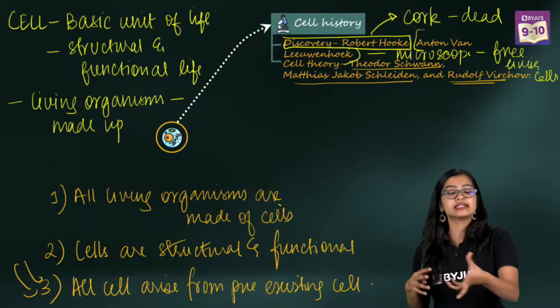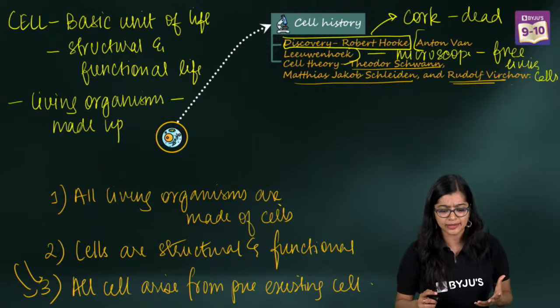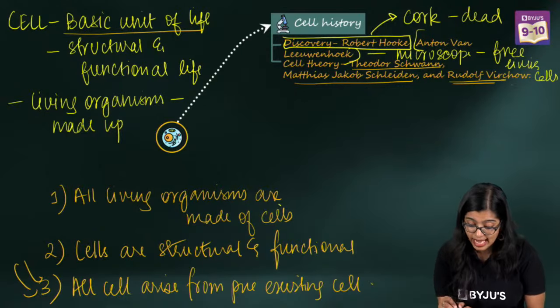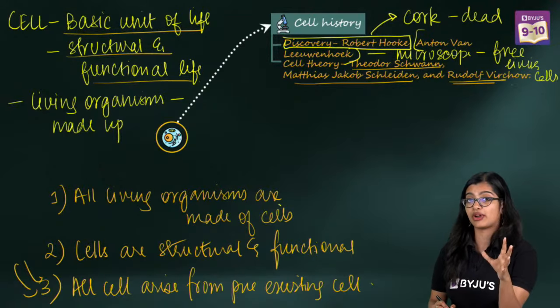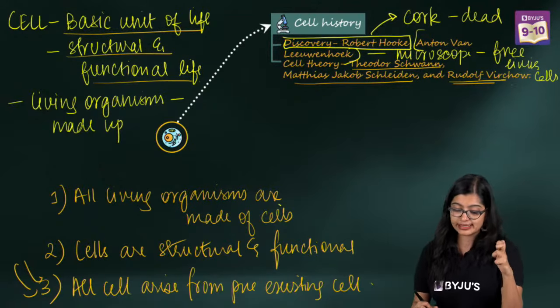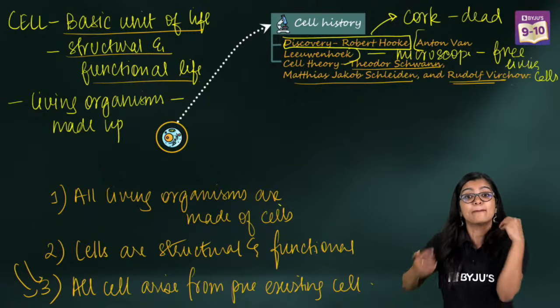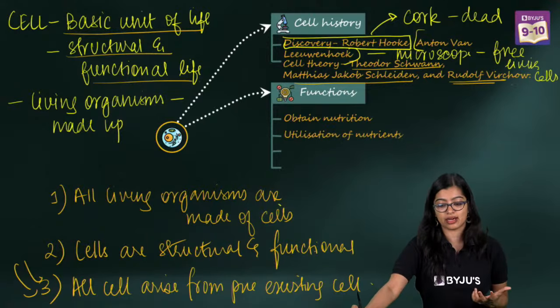Now that we understand, right? So earlier this is how they were learning about cells, and then they realized that the cell was the basic unit of life and the structural and functional unit of our life, right? Now, why are we saying that the cell is the structural and functional unit, or the basic unit? It is with respect to the functions that the cells carry out, right?